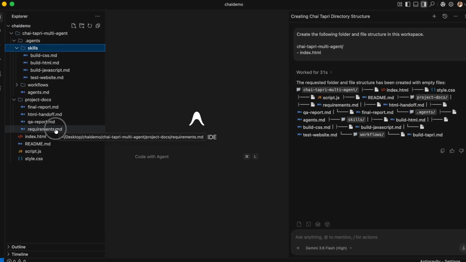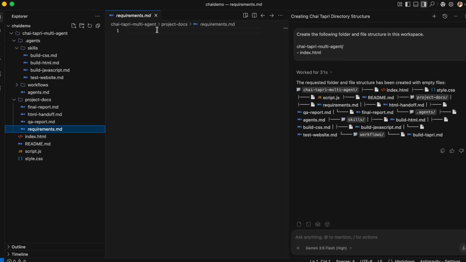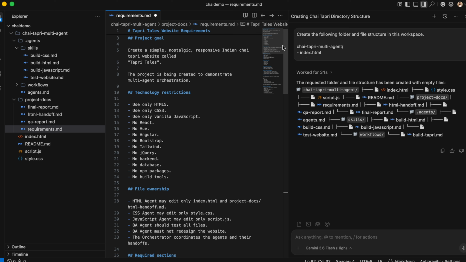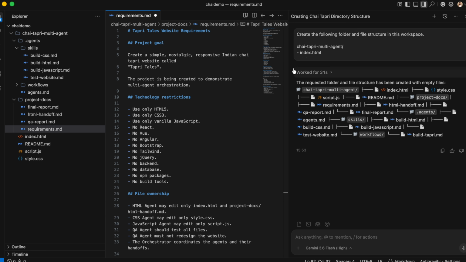Okay, so next thing we have to do is define our requirements. In the requirements.md file, I'm going to paste these requirements. So this is my requirement for this particular website. This is the project goal: a simple, nostalgic, responsive Indian chai tapri website called Tapri Tales. These are the technology restrictions, where I can define which technology stack I have to use.